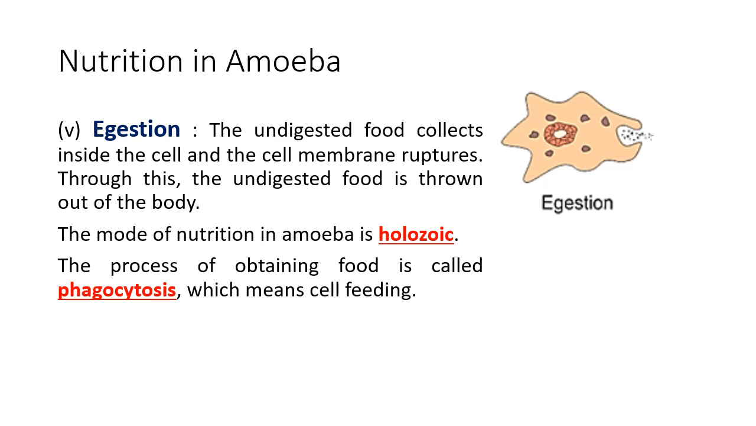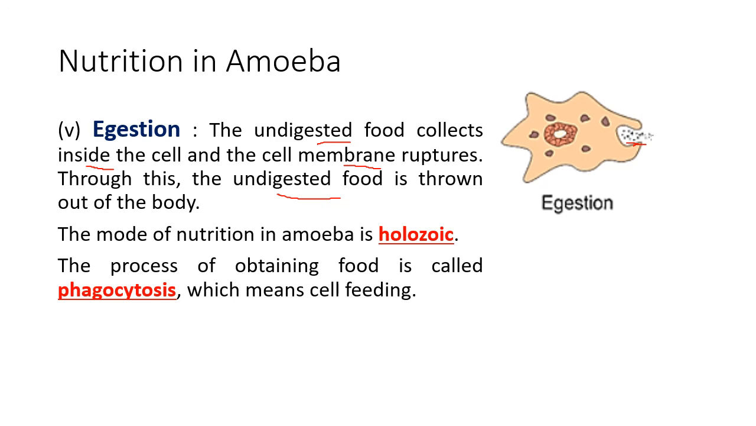So the undigested food collects inside the cell only, and the cell membrane reaches the border end and ruptures. So here the cell membrane ruptures. And when it ruptures, what happens? The undigested food is thrown out of the body, and this process is called egestion. So today we are doing the nutrition in amoeba with its 5 steps.